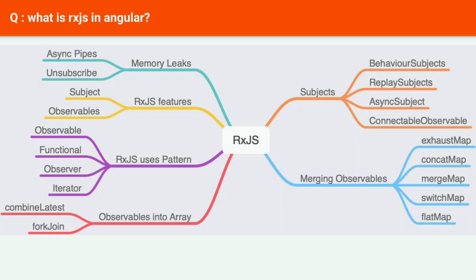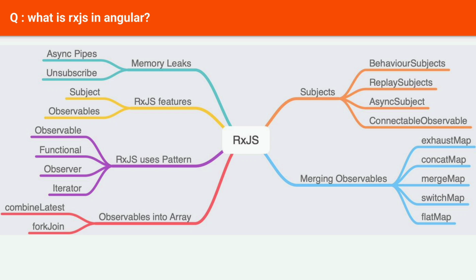Next question: what is RxJS? The full form of RxJS is Reactive Extension for JavaScript. It is a JavaScript library that uses observables to work with reactive programming that deals with asynchronous data calls, callbacks, and event-based programs. RxJS can be used with other JavaScript libraries and frameworks. It is supported by JavaScript and also with TypeScript.